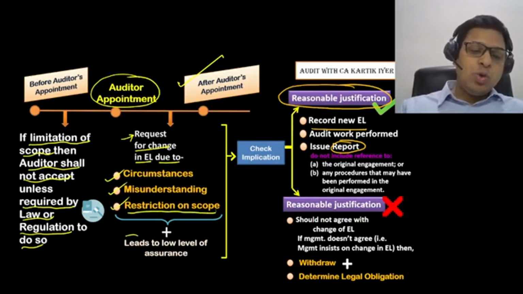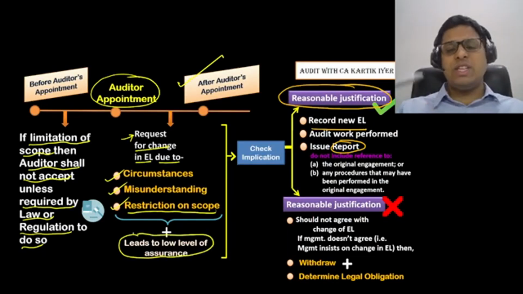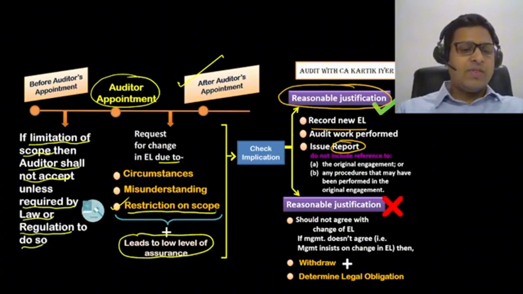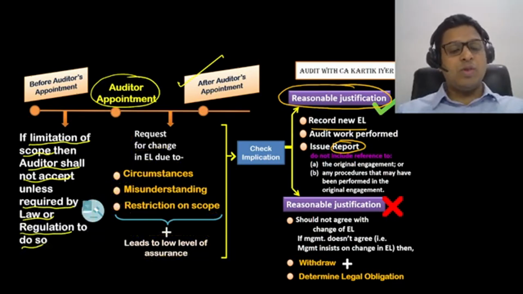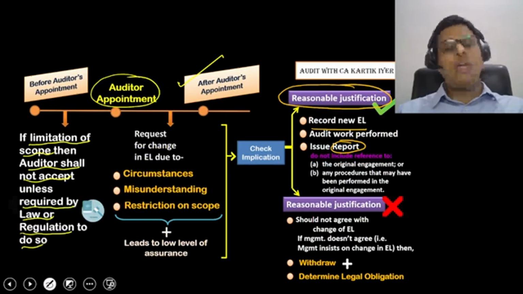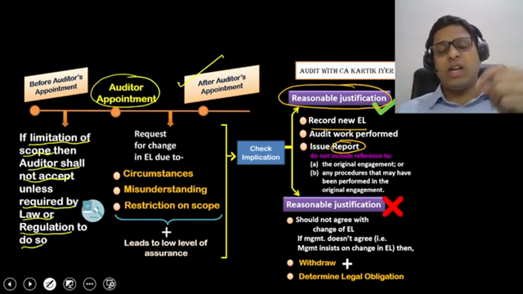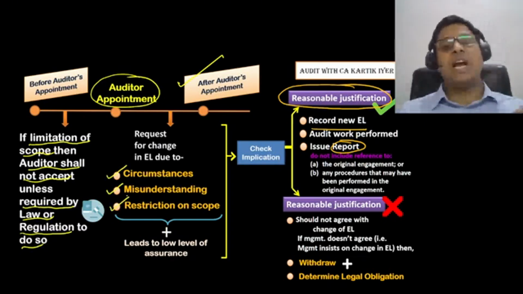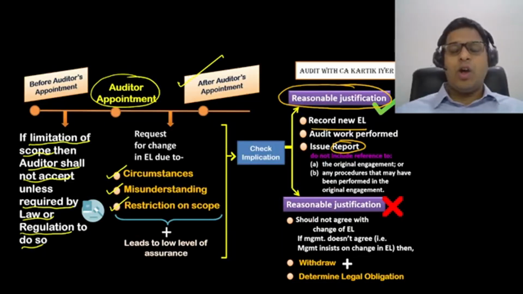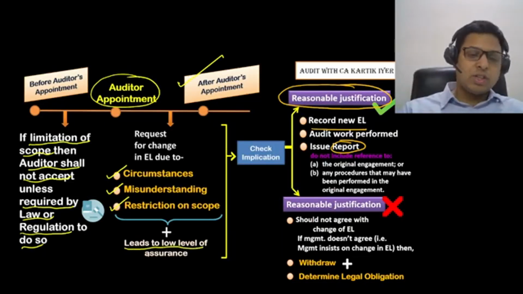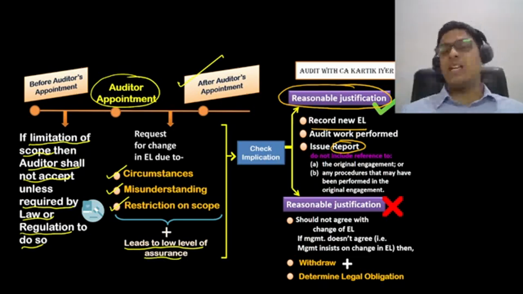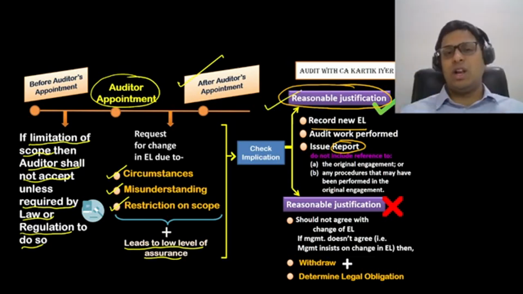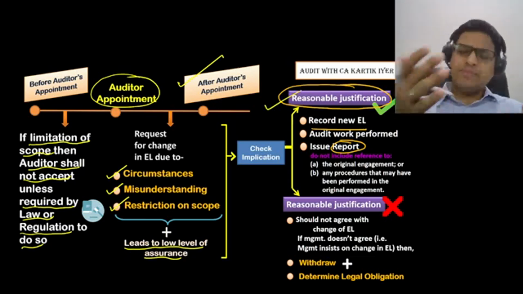Okay. If it leads to lower level of assurance, so I'll rephrase this point again. If the client says that I'm requesting a change in the engagement letter, then auditor should ask the client. It was a mistake from my side. Auditor should ask the client what are circumstances, what misunderstanding is there, what is the restriction of scope that the client is imposing, and the client has to be very clear in that. Auditor should then check whether it leads to lower level of assurance. If it leads to lower level of assurance, then in that case the auditor should ask the client for reasonable justification. If it doesn't lead to lower level of assurance, in that case the auditor can easily accept the change